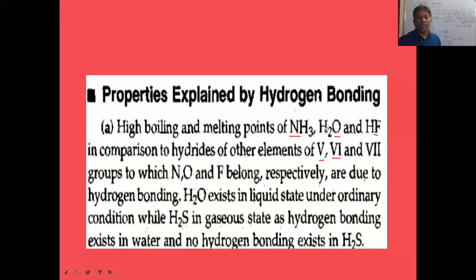Similarly, H2S is a gas, but H2O is liquid. Like this, HF will also be associated with hydrogen bonding. Because of this association between the molecules, the liquid state is obtained. So is H2O an associated liquid or a normal liquid? Associated liquid. Why? Actually H2O should be in the gaseous state, but because of hydrogen bonding, all the H2O molecules are associated closer to each other to form an associated liquid. Keep that point in mind.